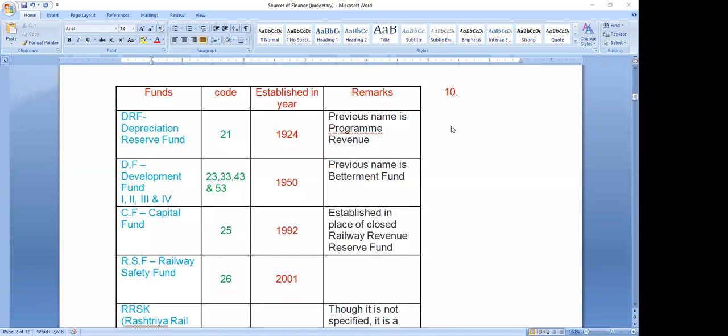Okay. Yeah. Next, Mr. Ajay Singh. Sir, what is the train vehicle unit? Yeah. Train vehicle unit. Yeah, I will tell you.